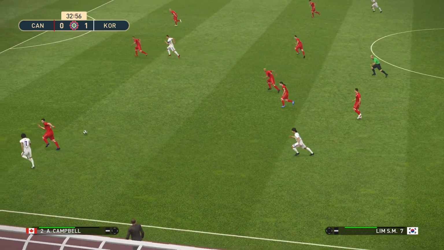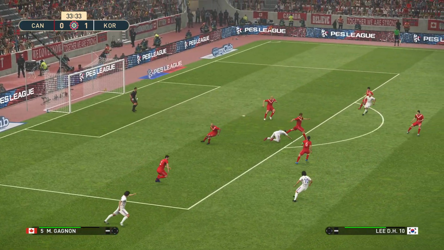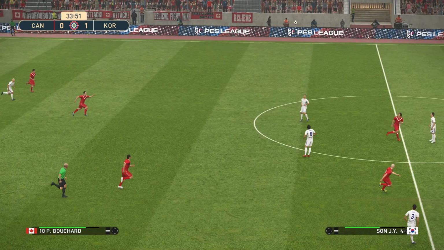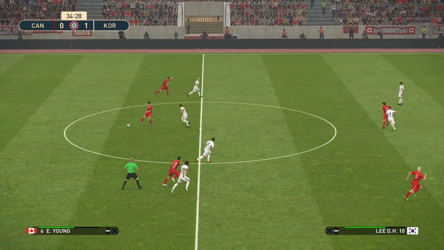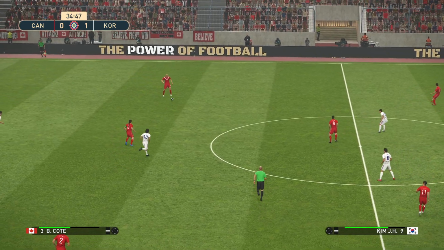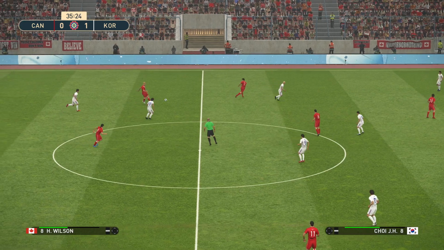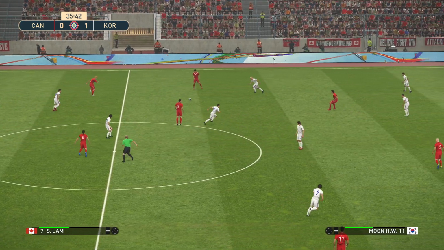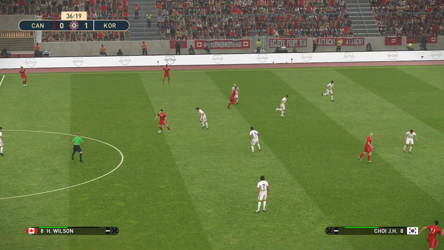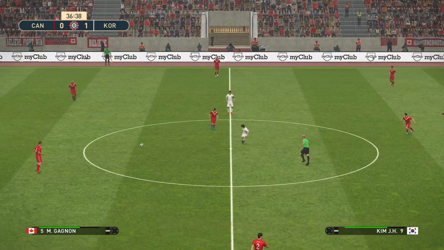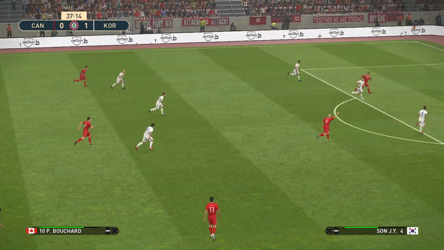Lee, good ball to Lim. And it came on the box, so he lost out. Young, Coates. Last week Canada, well, they got a good result against India. 3-all draw. They were losing by 2 goals twice in that game. So that was a great comeback last week. They were hoping to build on that.